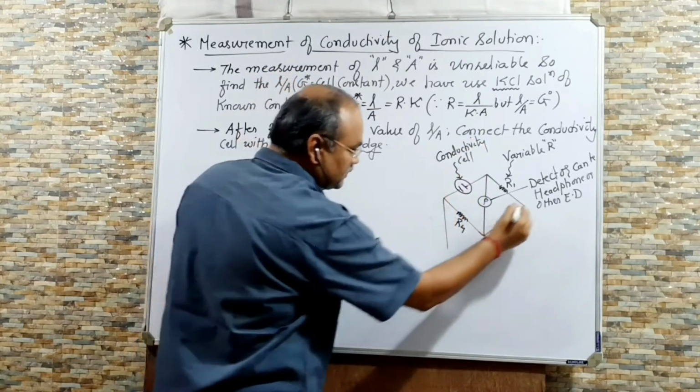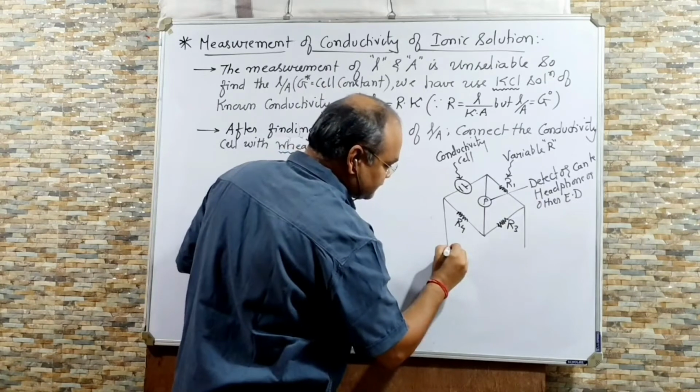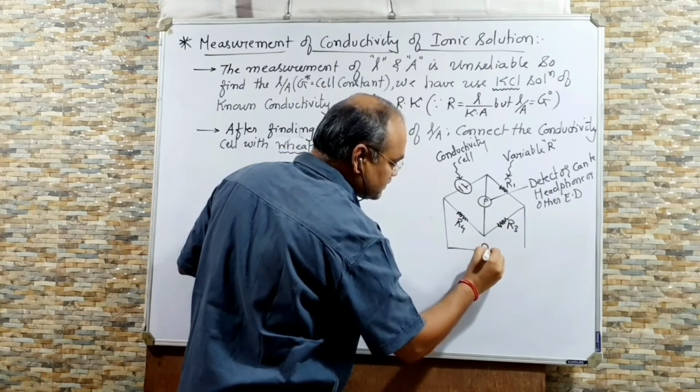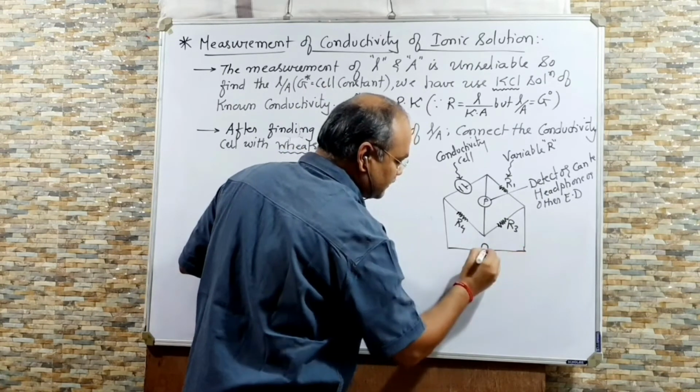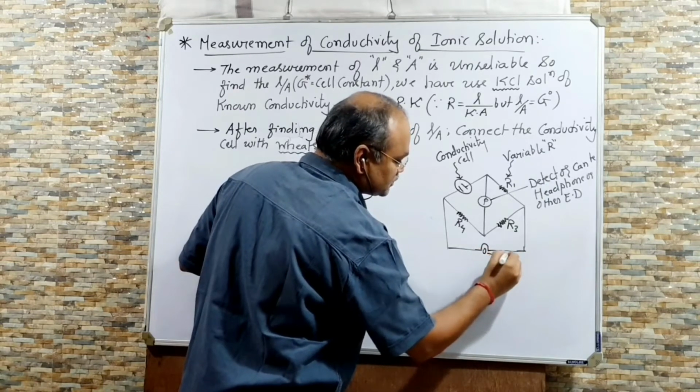And this Wheatstone bridge is fed with O. O stands for oscillator.